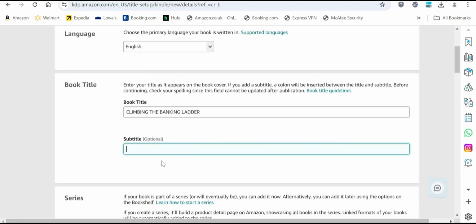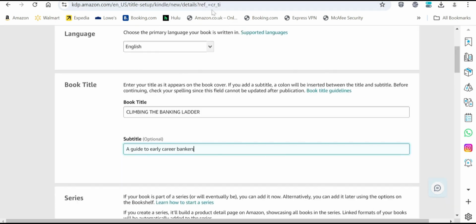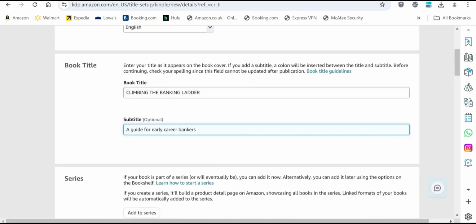So I'm just going to go back and put that on here. A guide for early career bankers.